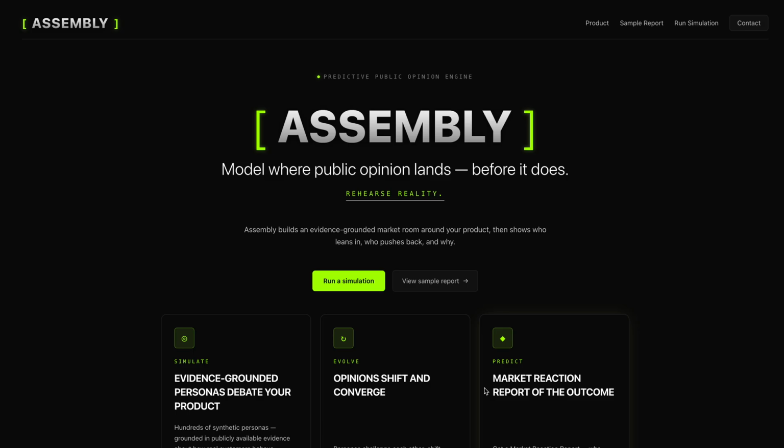Hey, Assembly is a predictive public opinion engine for founders. Instead of asking a chatbot for generic opinion, Assembly creates an evidence grounded market room around your product.